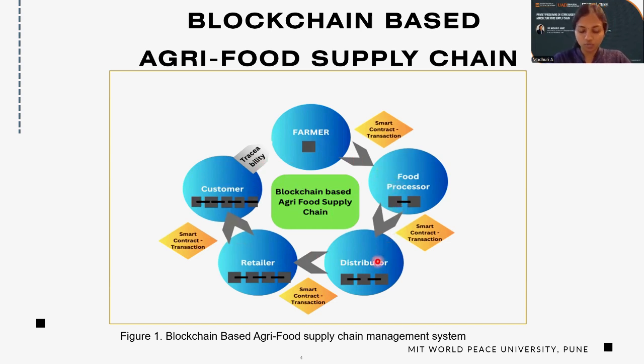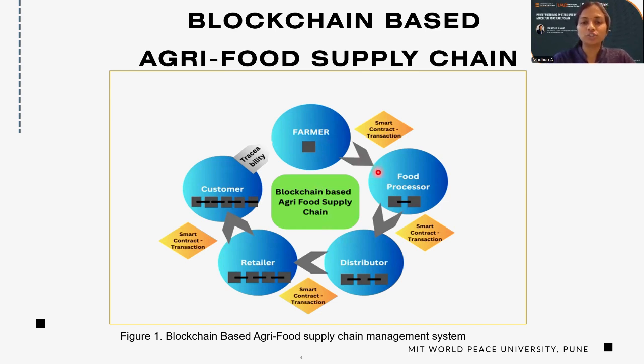So this is a diagram showing the different entities involved in any kind of food supply chain. Food supply chain means, starting from the farmer, how the transaction phases are completed from one entity to another entity, as shown here. The first is the farmer, who produces the crop yields, and that will be transferred for processing to the food processor.